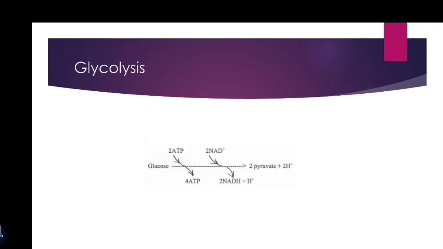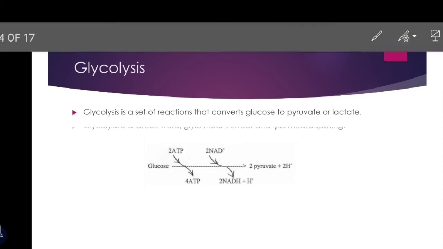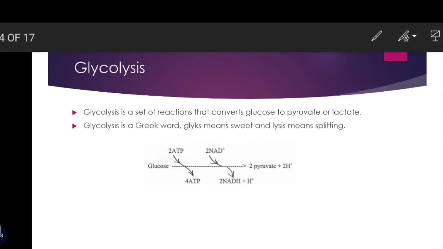Now, what is glycolysis? Glycolysis is a set of reactions that convert glucose to pyruvate or lactate. Glycolysis is a Greek word. Glyx means sweet and lysis means splitting. So glycolysis is the splitting of glucose. There is an equation of glycolysis. A glucose molecule will be broken down into 2 pyruvate. In this reaction 2 ATP molecules will be invested and 4 ATP molecules will be produced. 2 NADH molecules are also produced.